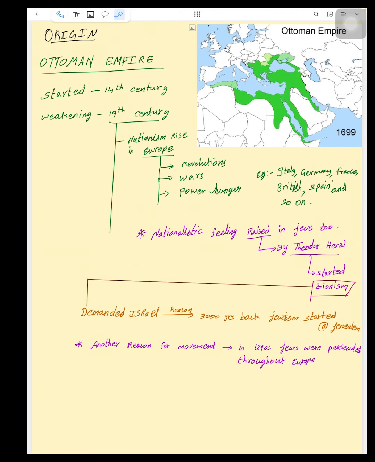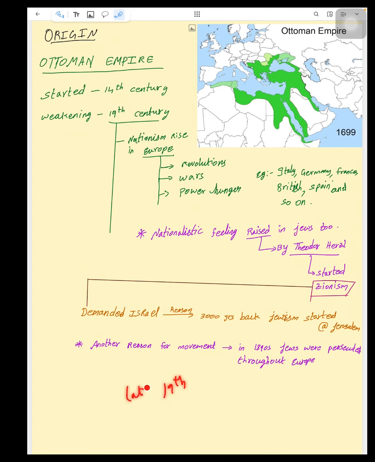Another reason for the movement is that in the late 19th century, Jews were persecuted due to religious differences. As a religion, Judaism has a 3000-year history, the oldest religion known by that time.